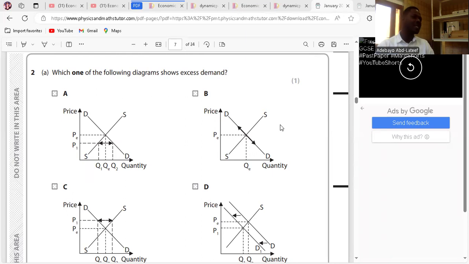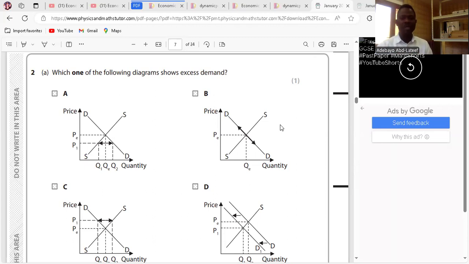Which one of the following diagrams shows excess demand? For excess demand, it means the price is below equilibrium price. So whenever price is below equilibrium price, it gives consumers incentive to buy more. Because we, as consumers, are always sensitive and conscious about price, right? So excess demand is a price below equilibrium price. So we should be looking out for equilibrium price here, it's PE. So we should be looking out for a price below PE. So our P1 should be below PE. That's the point. So the first diagram is the answer. So the first diagram is excess demand.